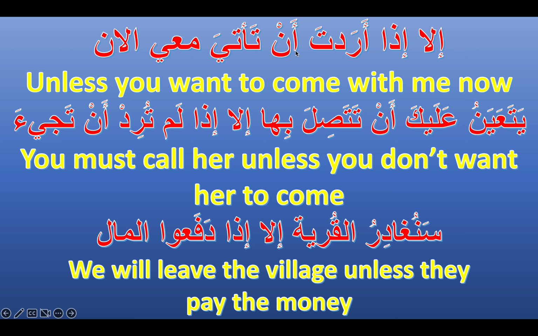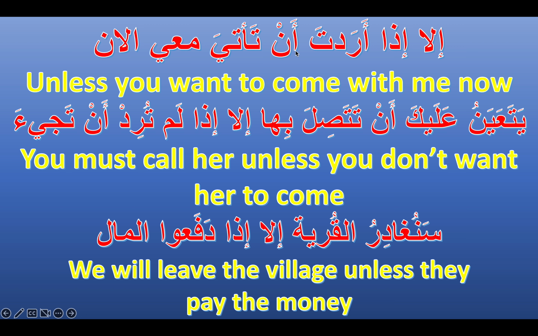يتعين عليك أن تتصل بها إلا إذا لم تريد أن تجيء. You must call her unless you don't want her to come. So يتعين عليك means you must or you should. I've done a video on the different ways to say you must or you should, so check that out. I'll put the video in the description. And then it comes with أن.